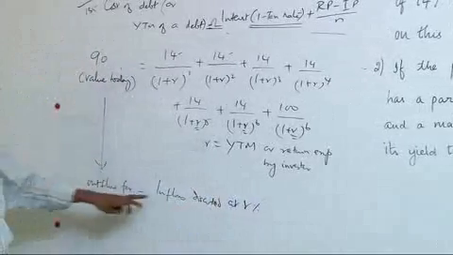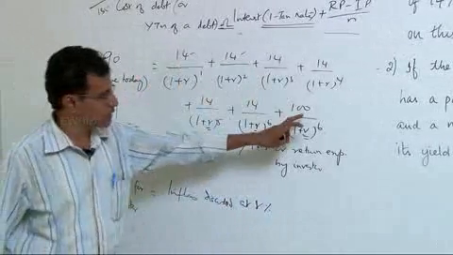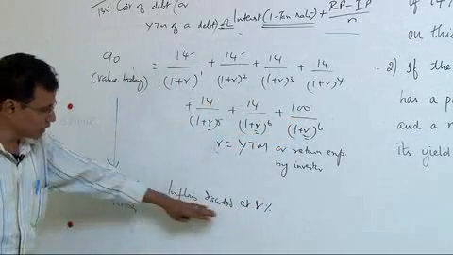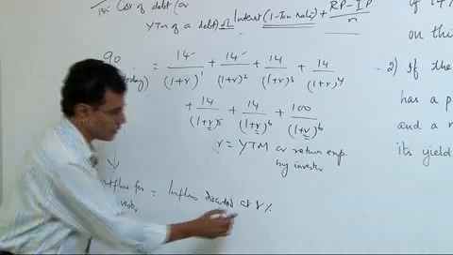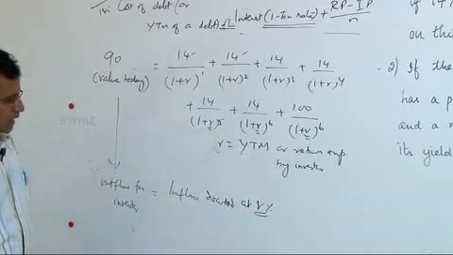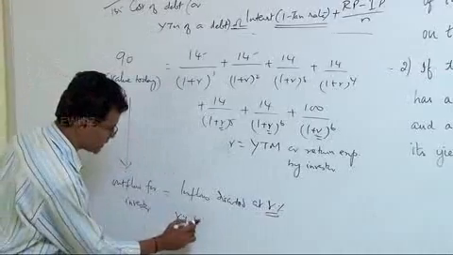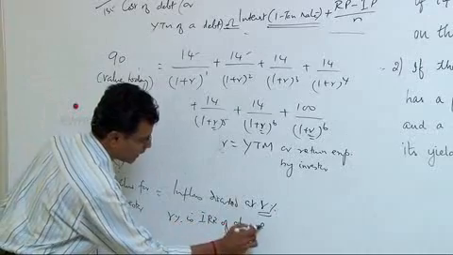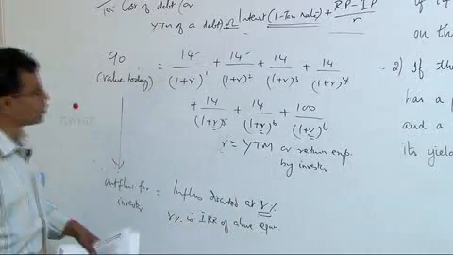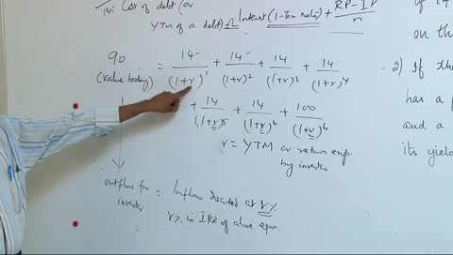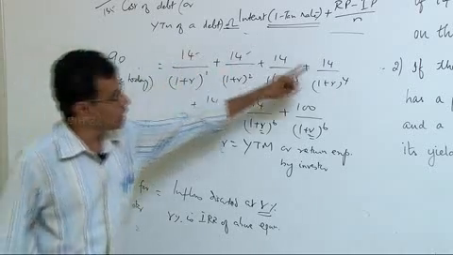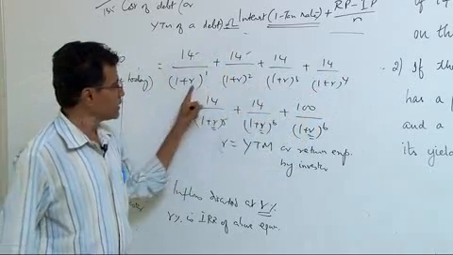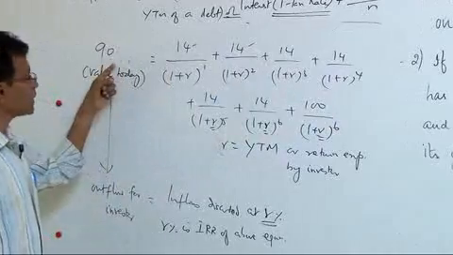Outflow is known, that is 90. Inflows are known, that is 14 for 6 years and 100 for 6th year end. R percentage is not known. If you look at this equation, this R you can obviously understand is IRR. R percentage is IRR of the above equation, where we are trying to calculate a rate R whereby the present value of all inflows of 14 for 6 years and 100 for 6th year end discounted at R is equal to the outflow.